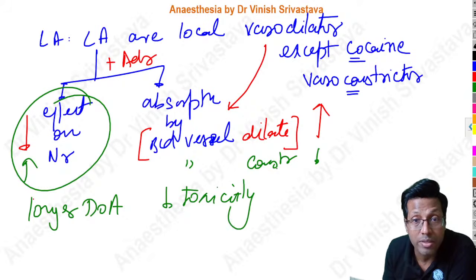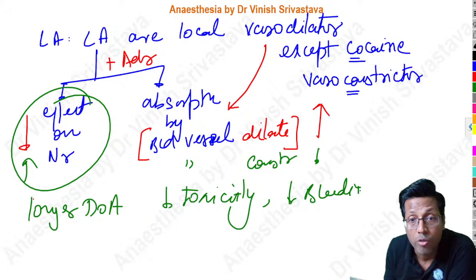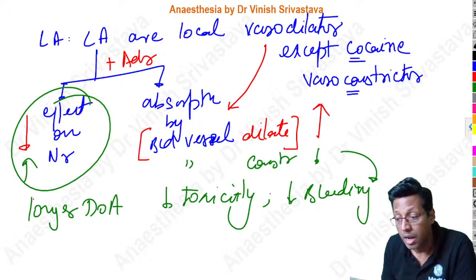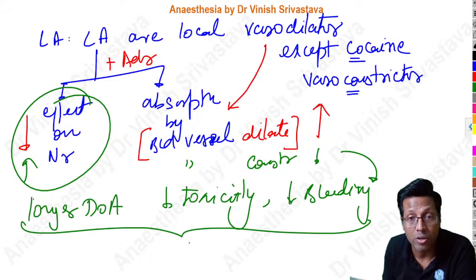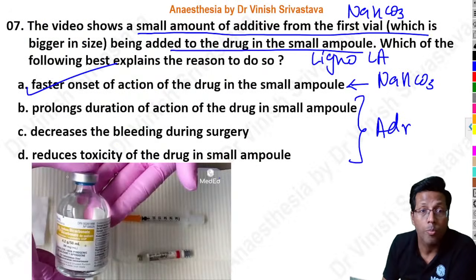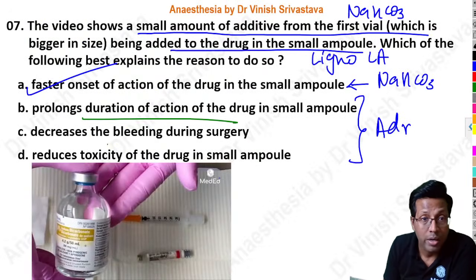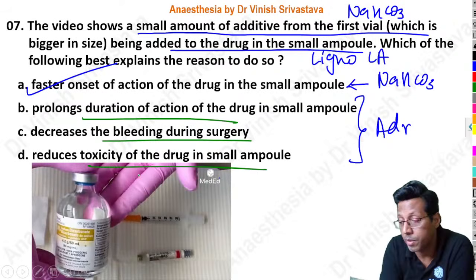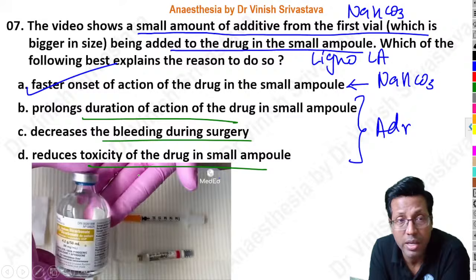Because the blood vessel is getting constricted, there is less bleeding that takes place because of the vasoconstriction. And all these 3 properties that you are seeing are with the addition of adrenaline and not soda bicarb. Clear? So it prolongs the duration of action, decreases bleeding during surgery, reduces toxicity of the drug. These are properties of adrenaline. Thumbs up. Clear, everyone?